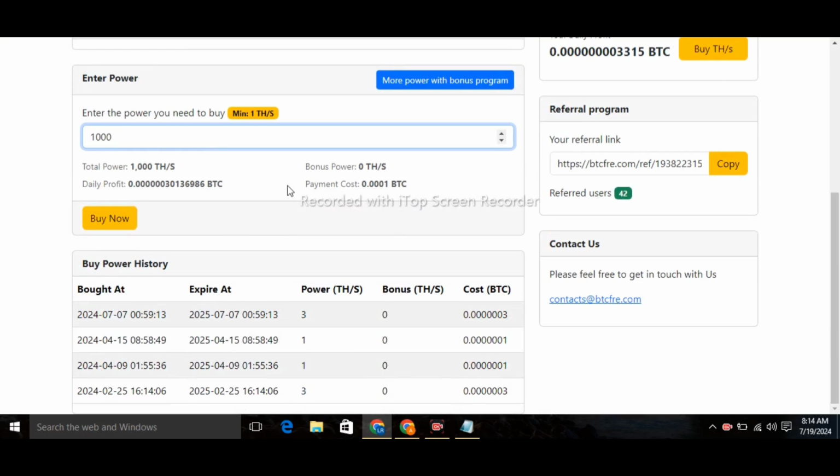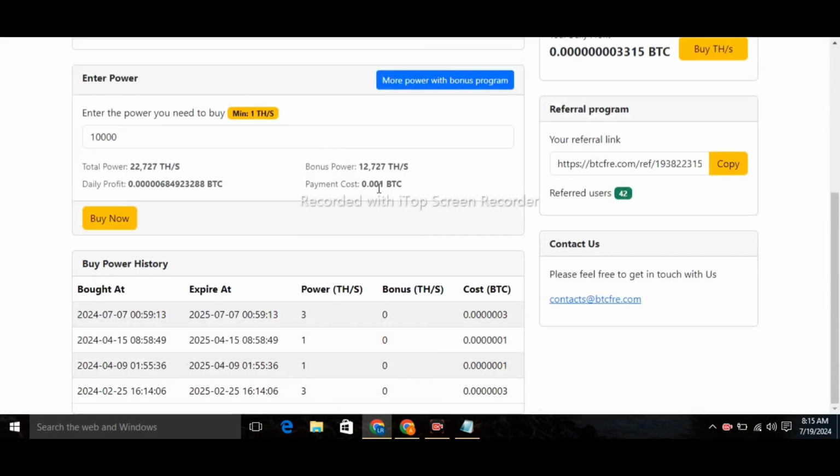If you want to get 1000 TH hash rate power, then you should have 0.00001 BTC in this website. If you want to increase more hash rate power, then you can see that if you make deposit of 0.001 BTC, then you can buy 10,000 TH hash rate power from here by using 0.001 BTC, and you will get 12,727 TH hash rate power as a reward from this website. And see how much profit you can generate from here per day. In this way you can earn a huge benefit from this website.